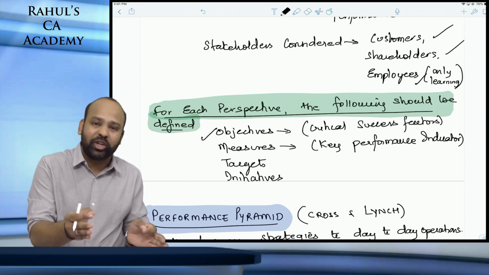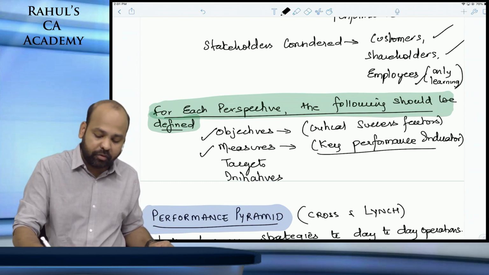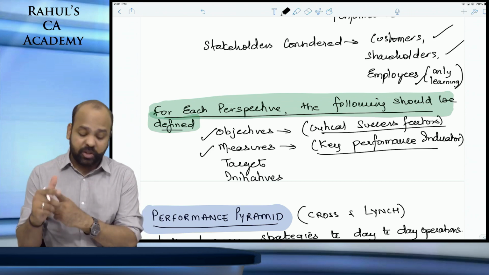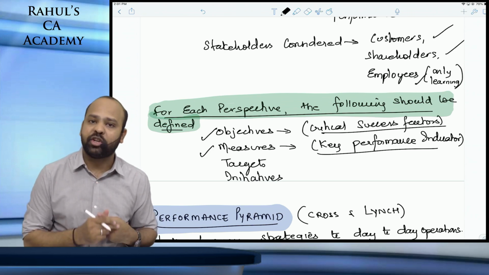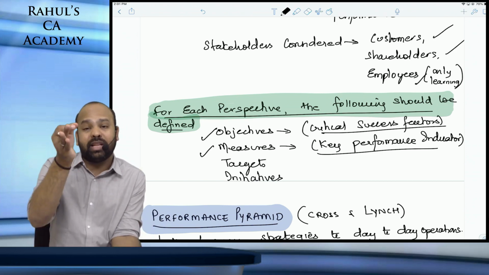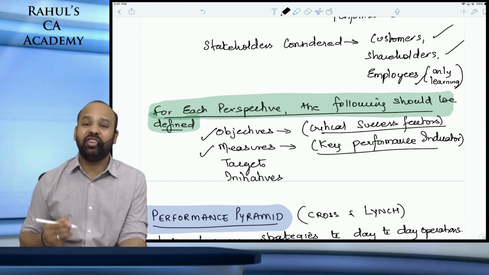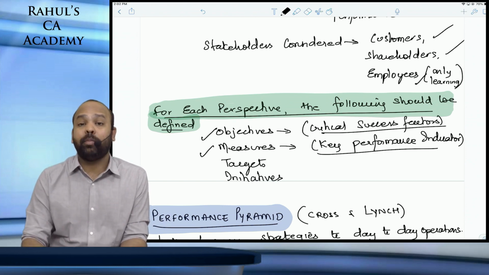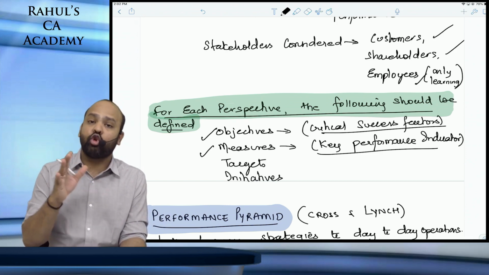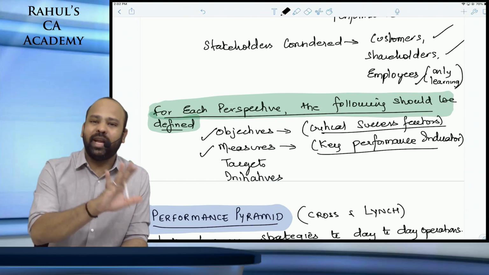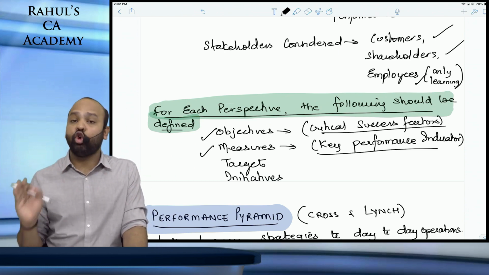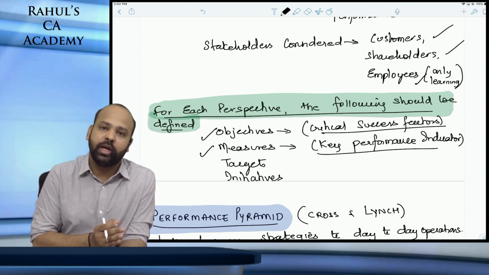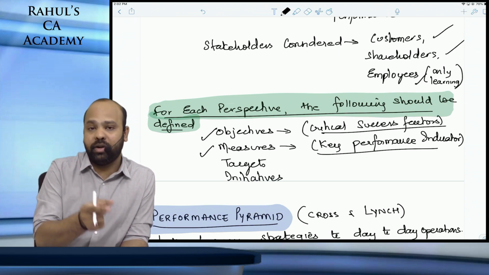How are you going to measure it? That is your measures, key performance indicators. For every perspective, you will have an objective and a measure. What is the target that you have set for those key performance indicators, and what are the initiatives undertaken to achieve those targets? This is how your balanced scorecard reporting should be done. For example, your objective is to improve profitability. For that you think net profit is the measure.